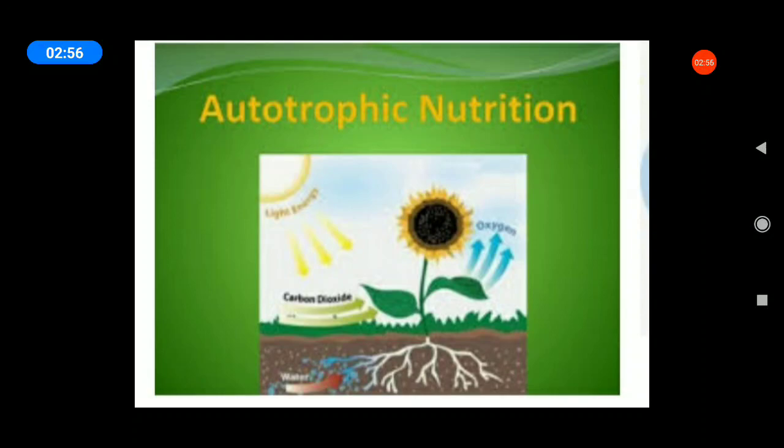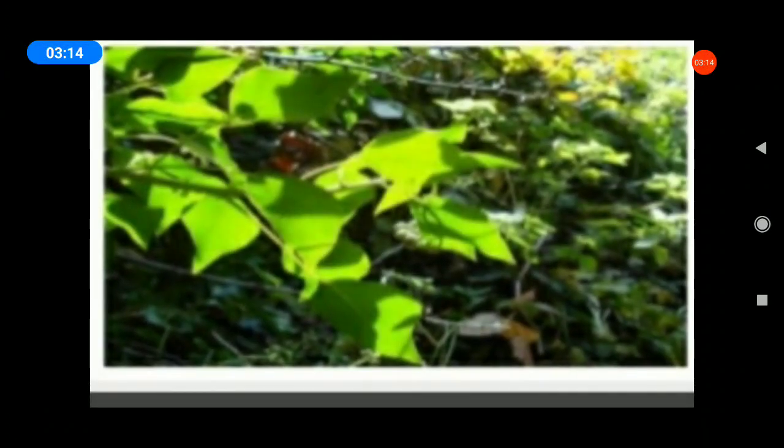Auto means self. Trophic means nourishment. So autotrophs prepare their own food. Example, green plants.